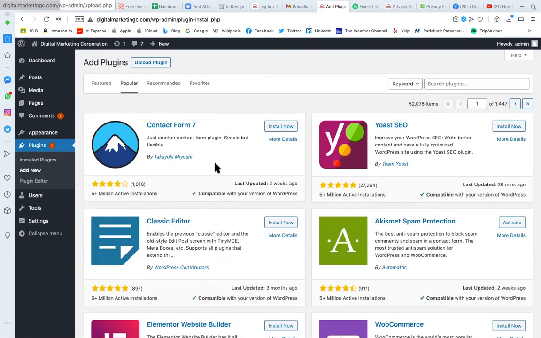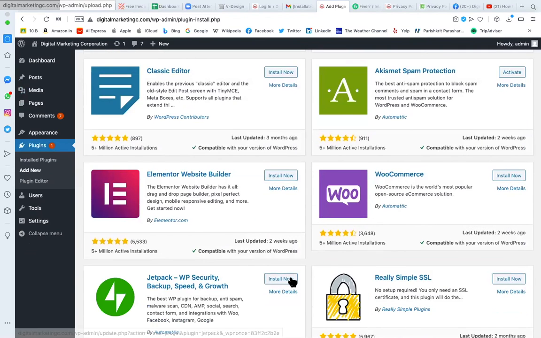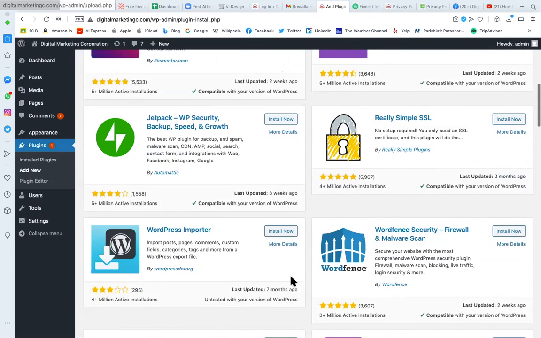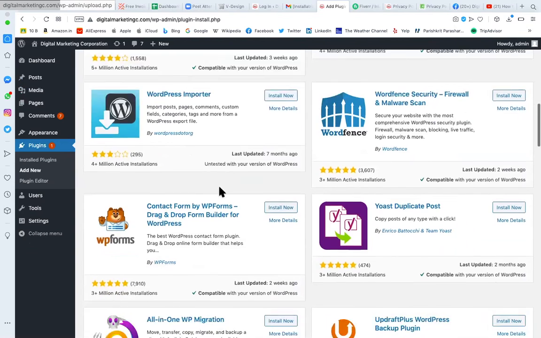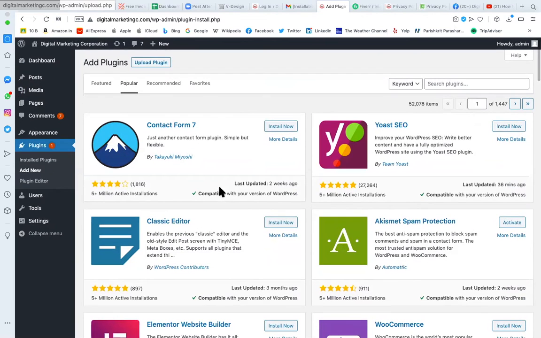So tomorrow we are going to do Contact Form 7, Yoast SEO, and WooCommerce. These three plugins, and one is Site Kit for Google. These four plugins I will install and then show you how to use them.